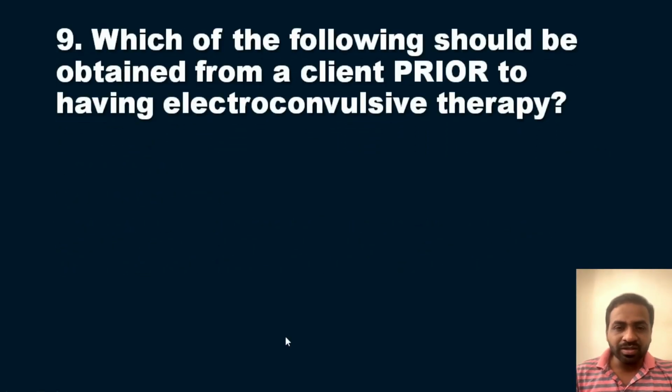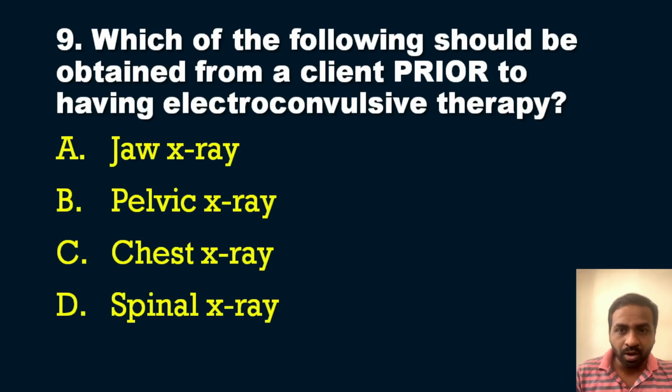That is the 9th question, and the question is, which of the following should be obtained from a client prior to having electroconvulsive therapy? So what should be obtained from a patient before ECT among the options? The options are: first, a jaw x-ray; second, a pelvic x-ray; third, a chest x-ray; and the final one, a spinal x-ray. So which x-ray needs to be taken before electroconvulsive therapy? That is the question for you.